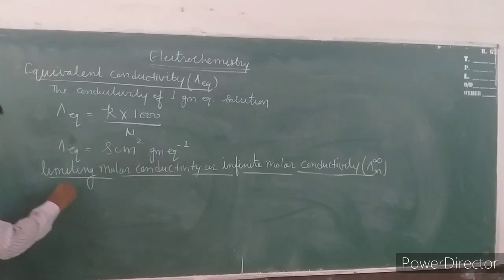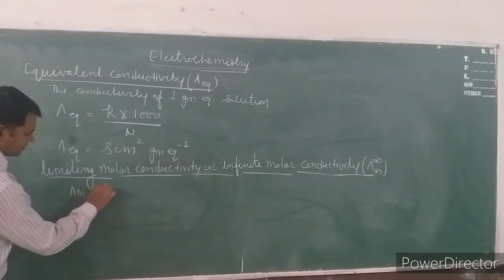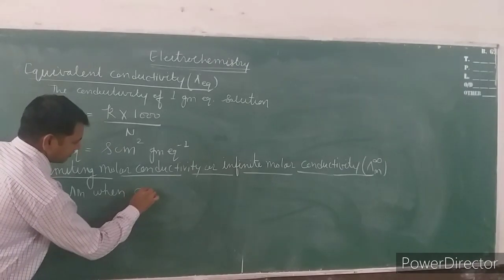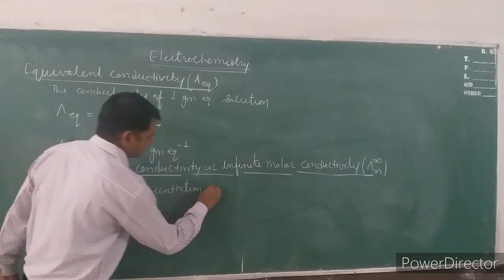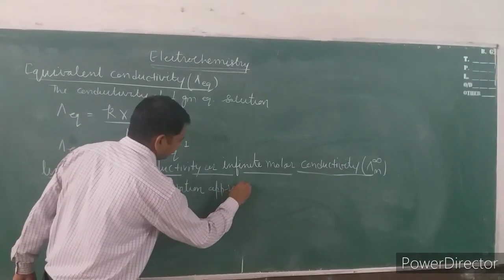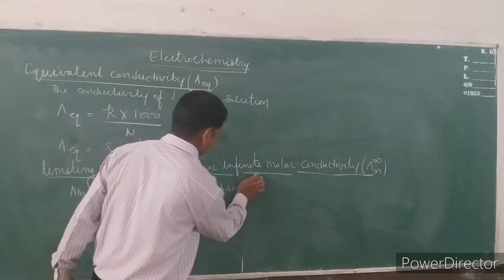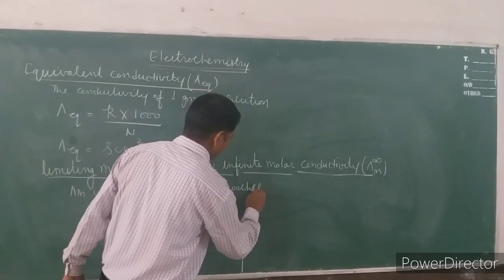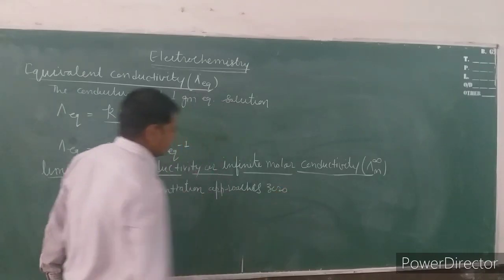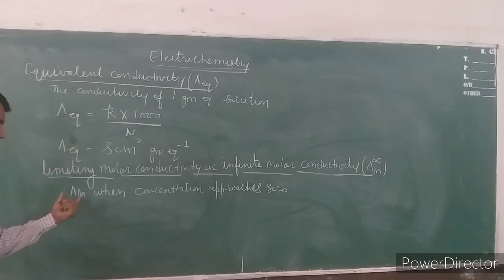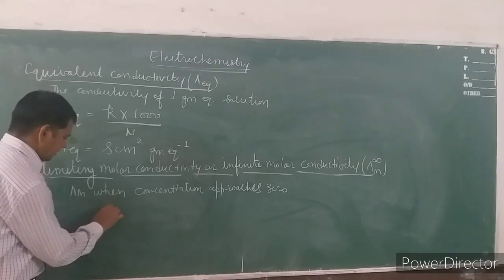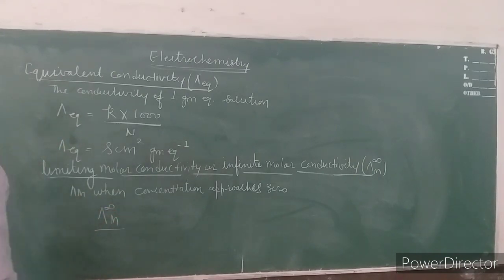What is the definition? Lambda m means molar conductivity when concentration approaches 0. So when the concentration approaches 0, at that time the value of lambda m is known as limiting molar conductivity, which is known as lambda infinite m. So this is about the conductivity.